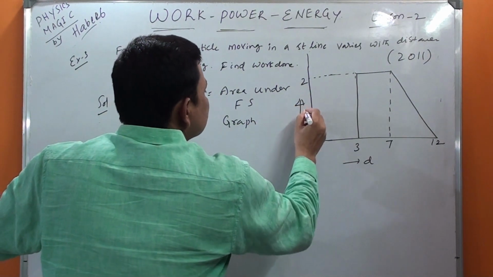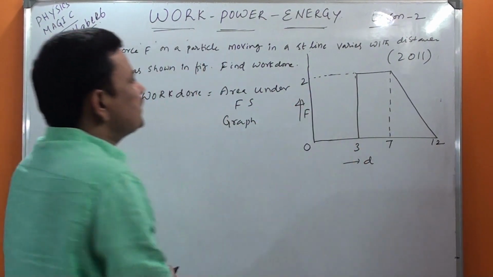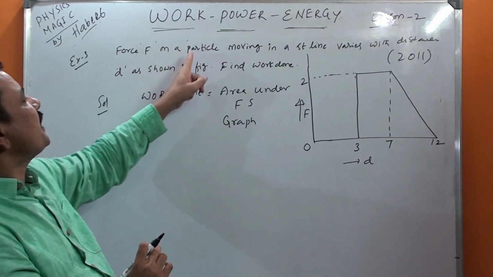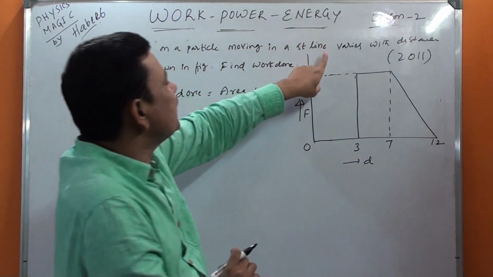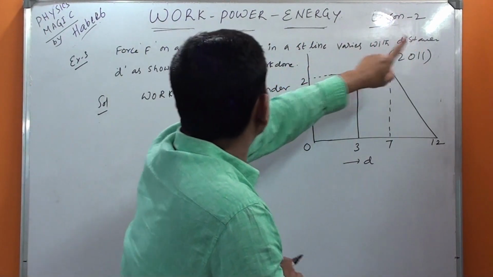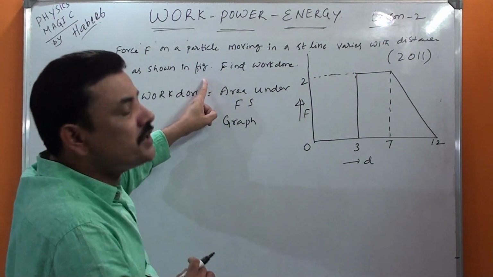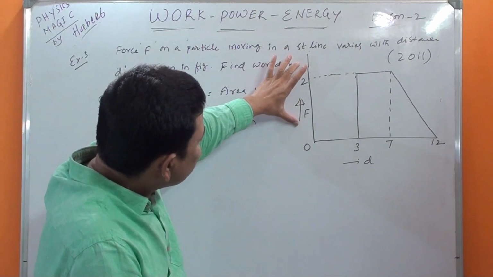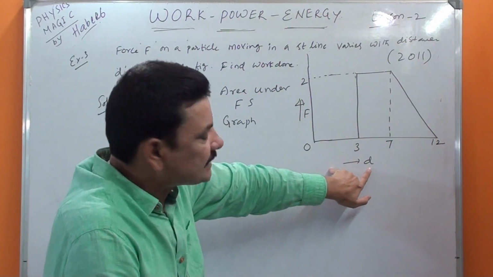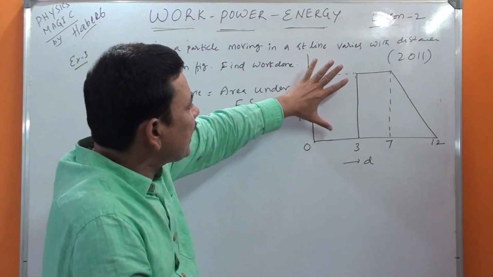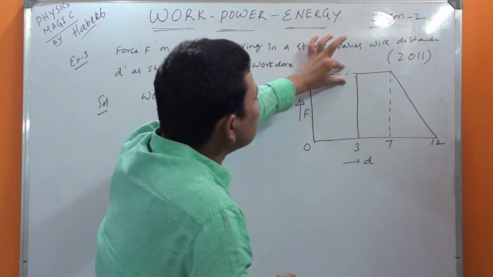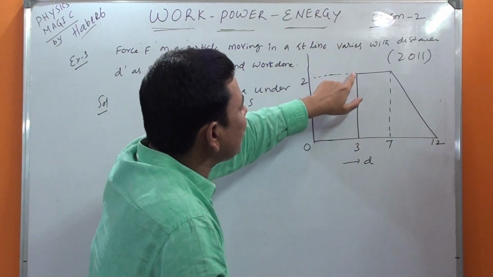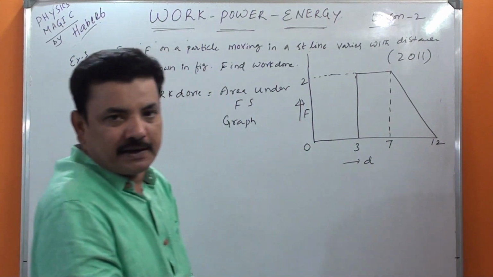So this is force and this is distance. The question says a force F acts on a particle moving in a straight line through a distance d as shown in the figure, then find the work done. The y component is force, the x component is d, and the graph is given like that. These dots, no need to consider; the solid line is the original movement of the particle.